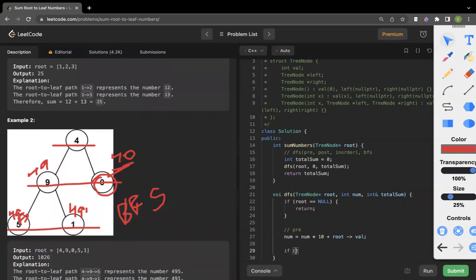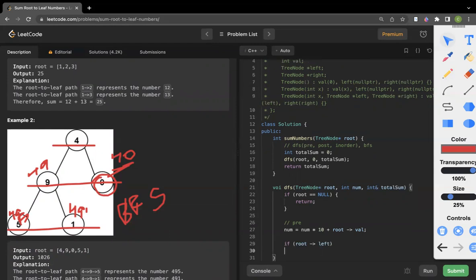If root dot left is not equal to null, then let's do it in a single line: DFS of root's left, comma, number and total sum. Cool. If root right, then DFS of root right, comma, number and total sum.